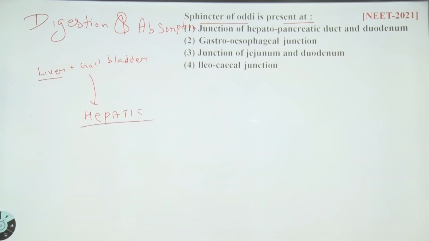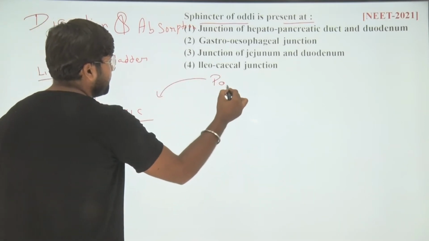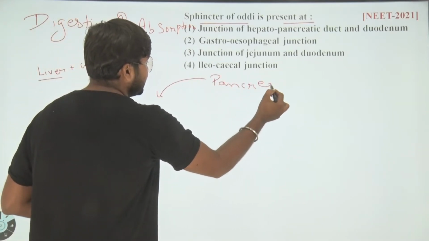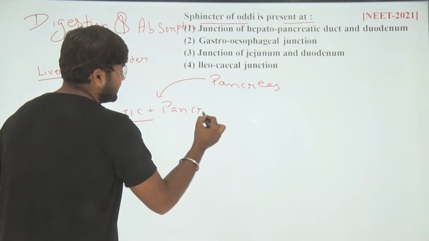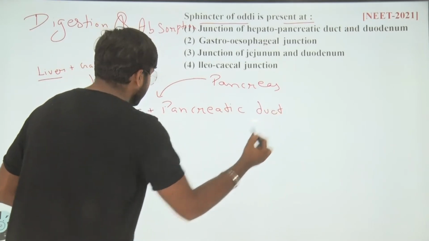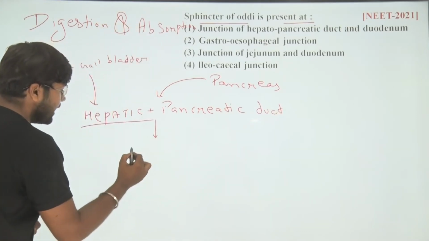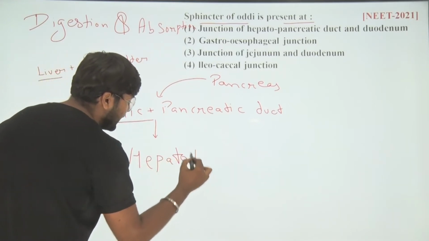The other duct, which comes from the pancreas, is named the pancreatic duct. Both combine and form the hepatopancreatic duct.